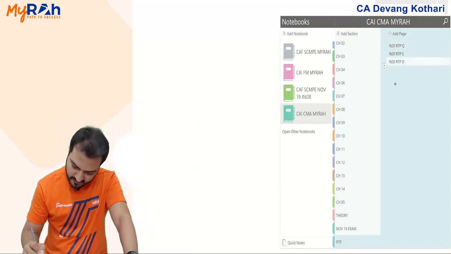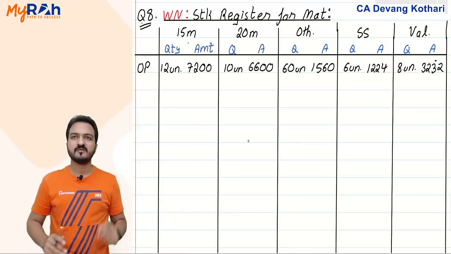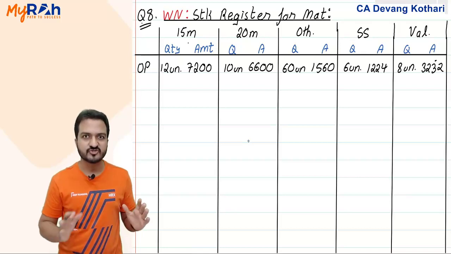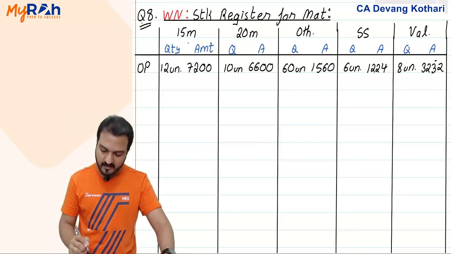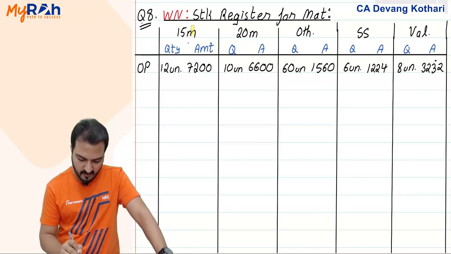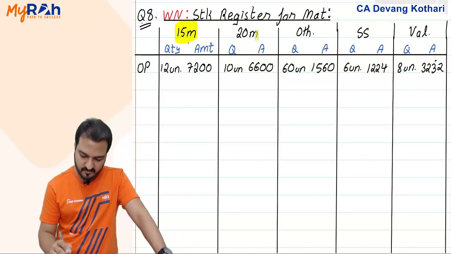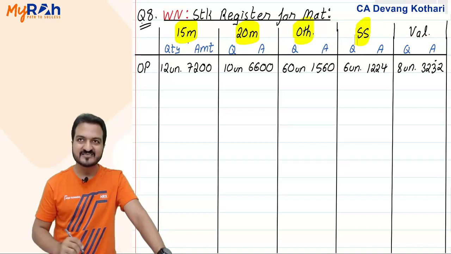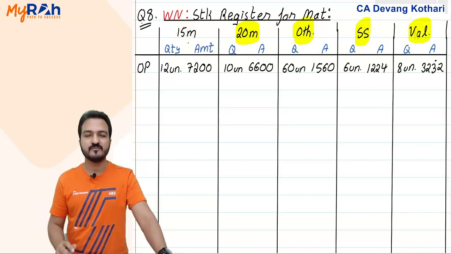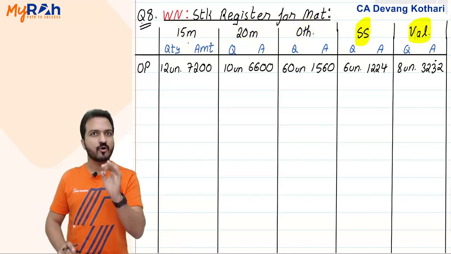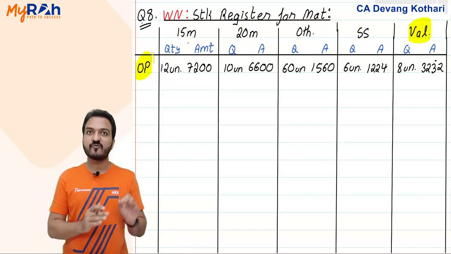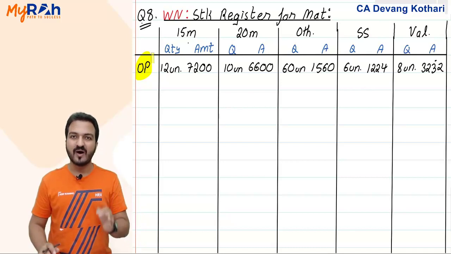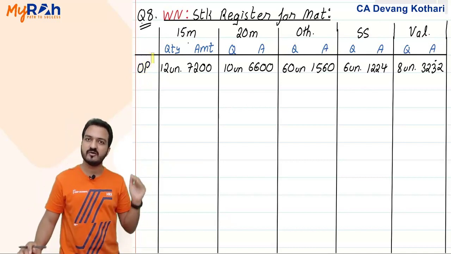Okay, now look at this. This is my stock register that I have made showing all materials together. Yes, I've just made my stock register columnar. 15M material, 20M material, other materials, SS material and valve are the materials. Total 5 materials, and for all 5 materials I start from opening stock, and then date wise I will show all the issues or receipts.